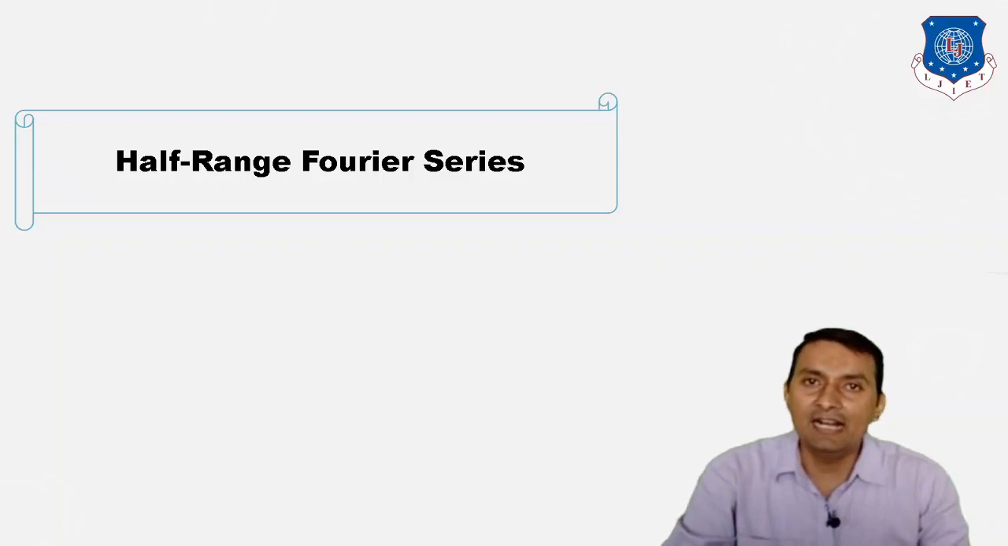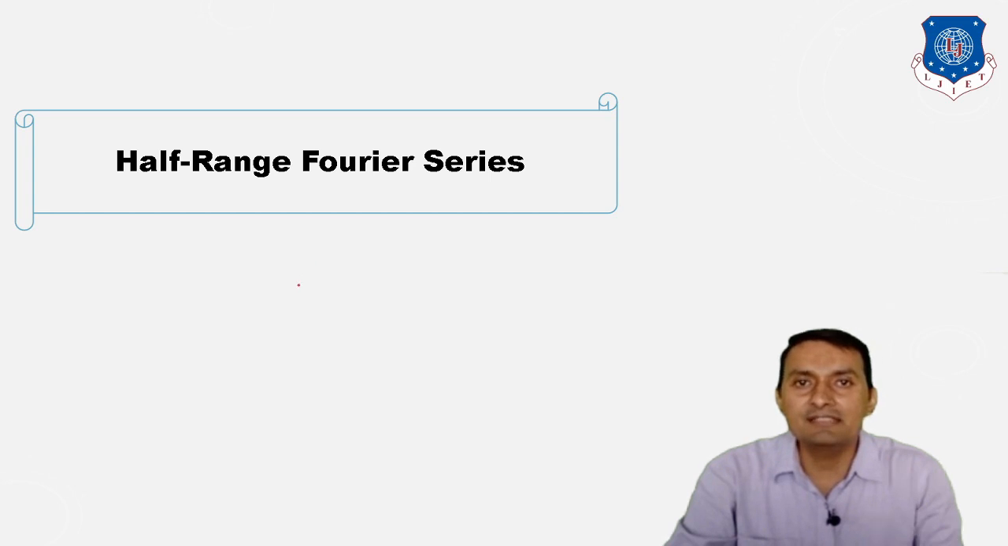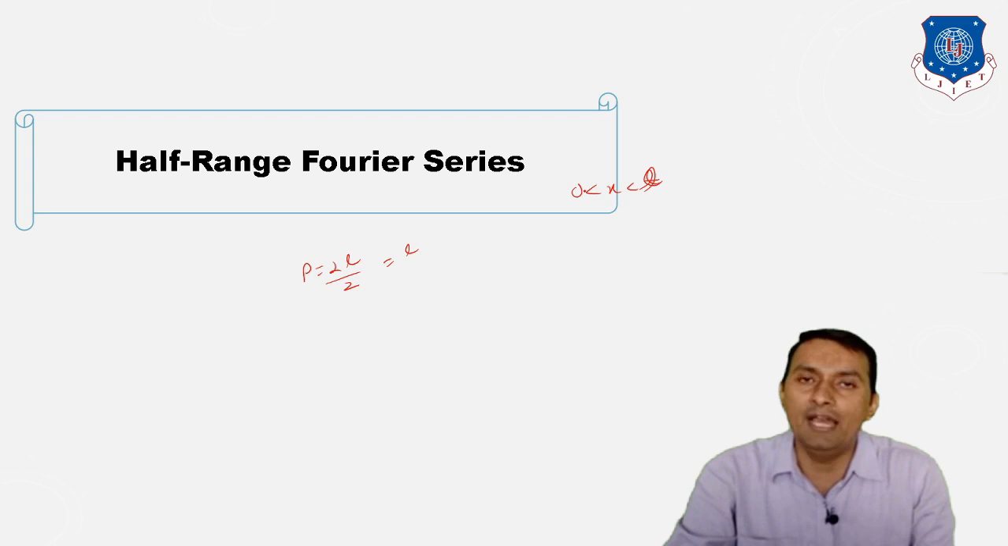Now we discuss the half range Fourier series. Already we have discussed the full range, where P is equal to 2L. But when we talk about the half range, we divide by 2, so what we are going to get is L. That means whenever a question is given, we will always compare with the interval 0 to L.